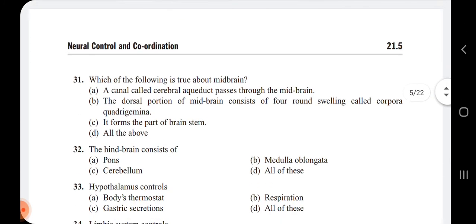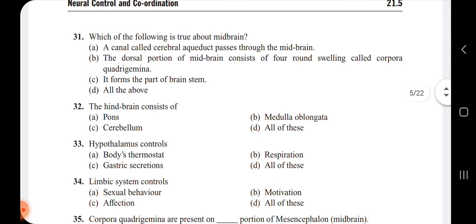Next question, 31st question. Which of the following is true about midbrain? A canal called cerebral aqueduct passes through the midbrain. So there is a presence of the canal called cerebral aqueduct that passes through the midbrain. That is correct about the midbrain.